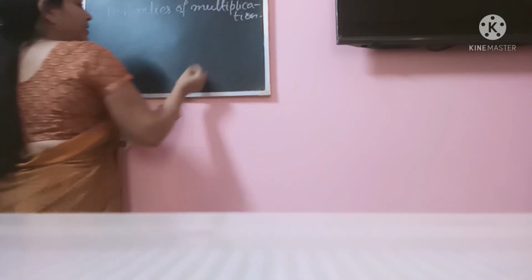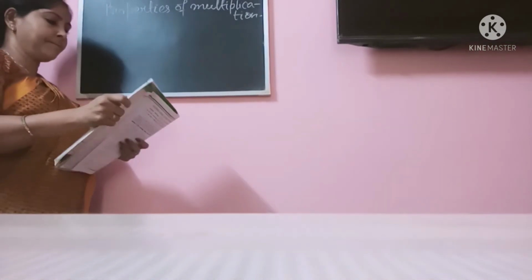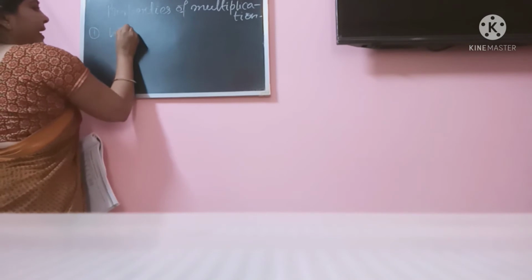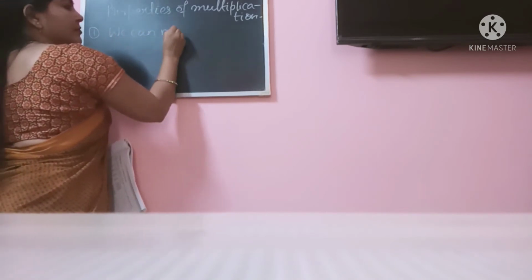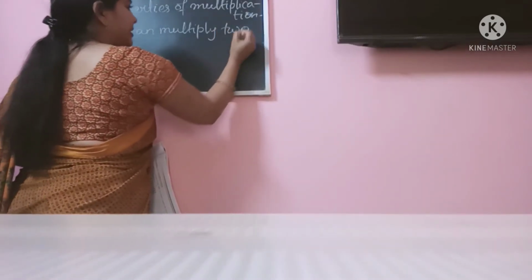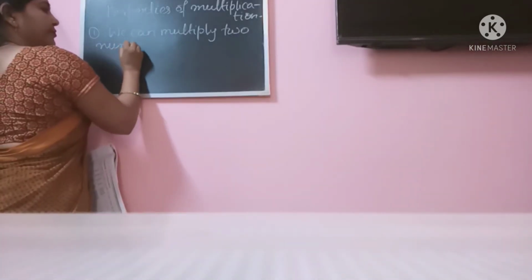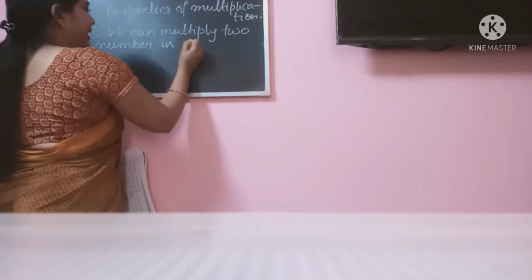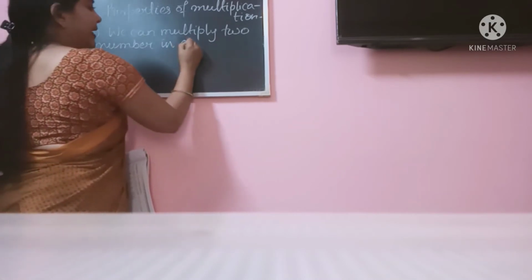Before the first property we can say we can multiply two numbers, it can be any numbers, in any order.